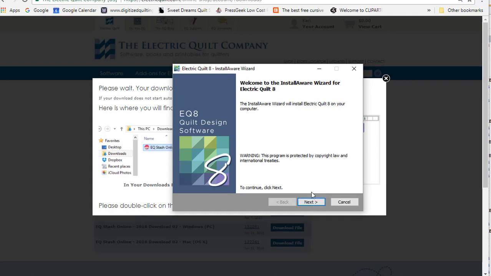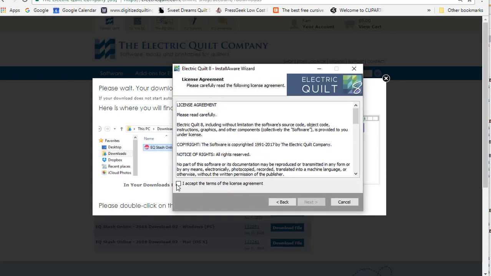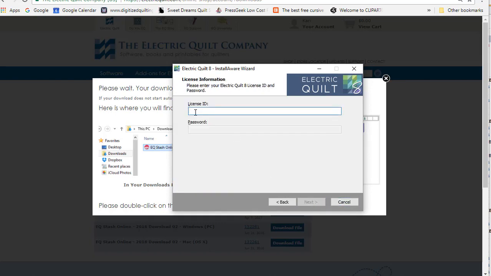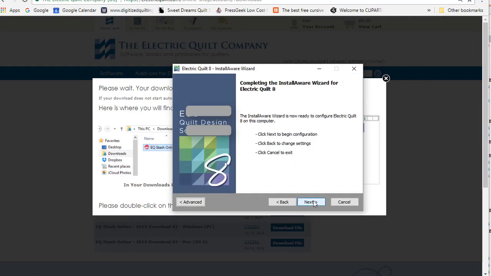Okay, so now it says I'll install. I'm going to select next. I'm going to accept the terms of the license agreement, select next, and this is where I put in my license ID and my password. And I'll select next.